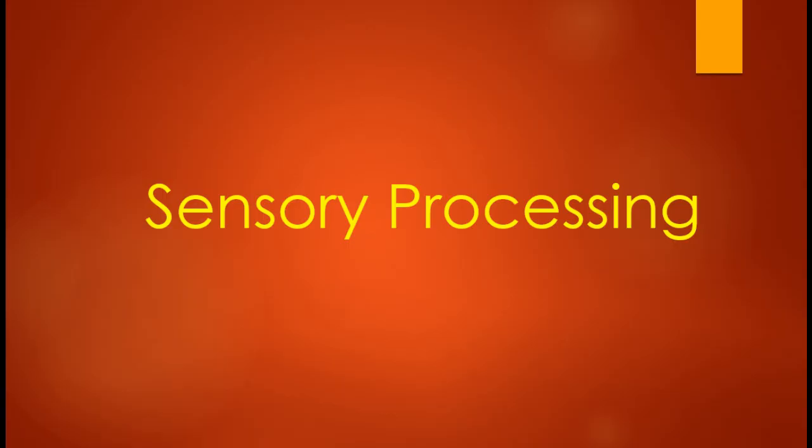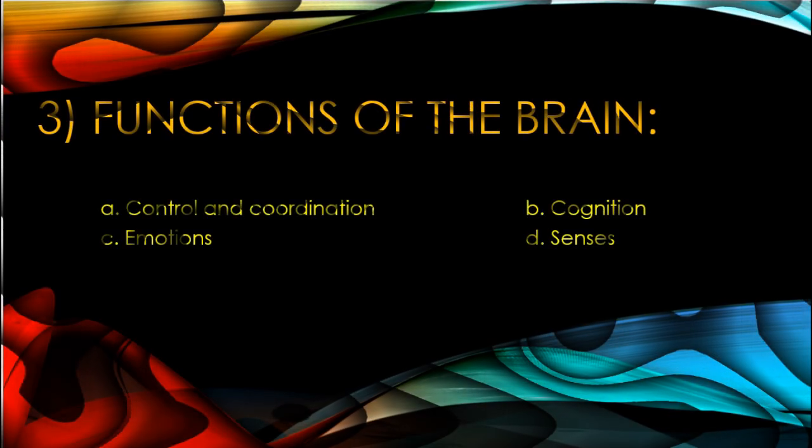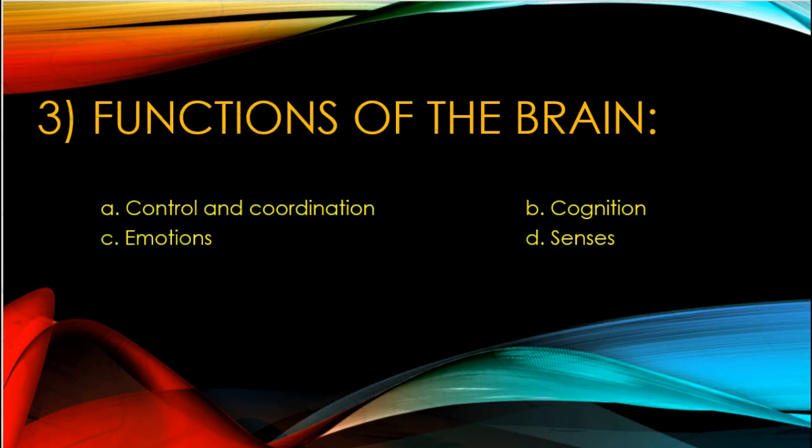3. Functions of the brain. A. Control and coordination. The brain controls voluntary movements, regulates body functions, and coordinates responses to stimuli.